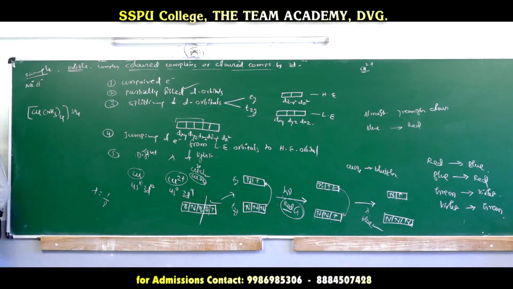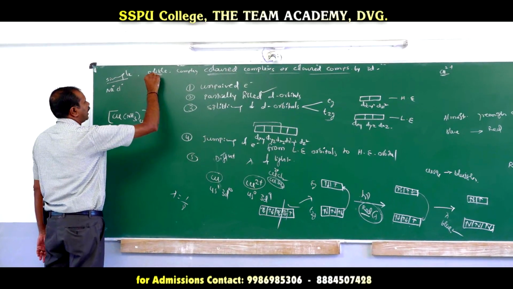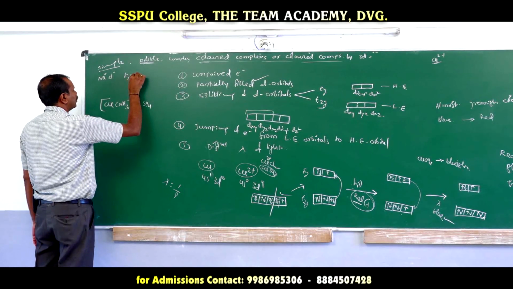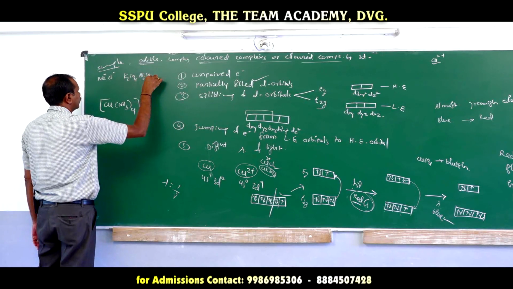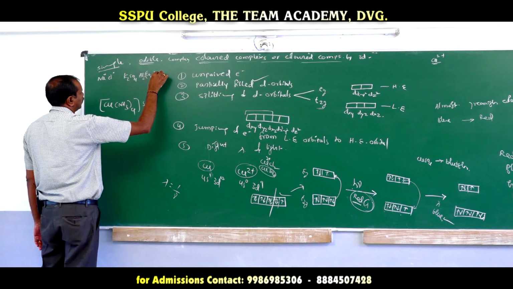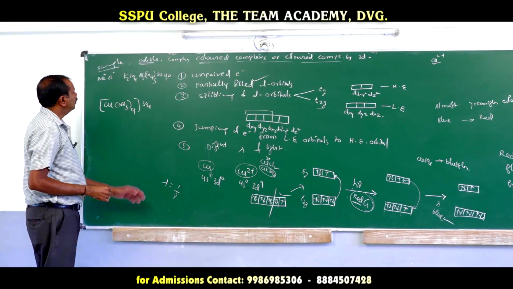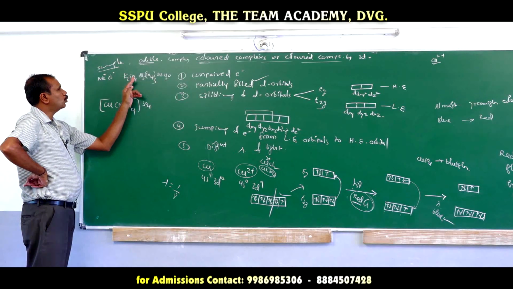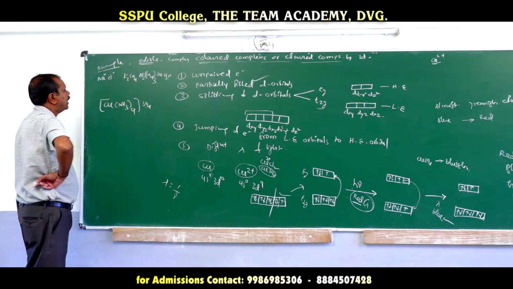Double salts are made up of 2 cations and 1 anion. For example, potassium K2SO4.Al2(SO4)3.24H2O. It is a double salt made up of 2 simple salts, but in those 2 simple salts, 2 different cations are there, K+ and Al3+, but only one type of anion is there.